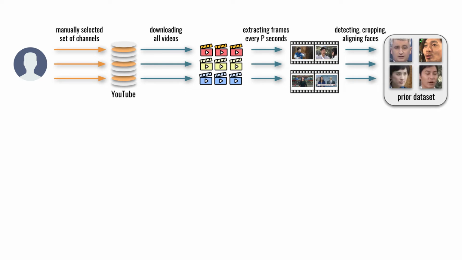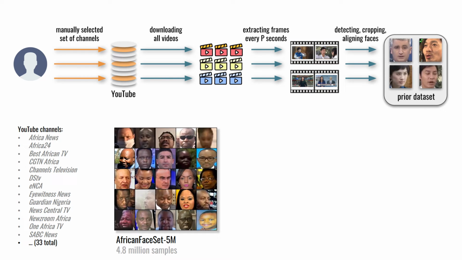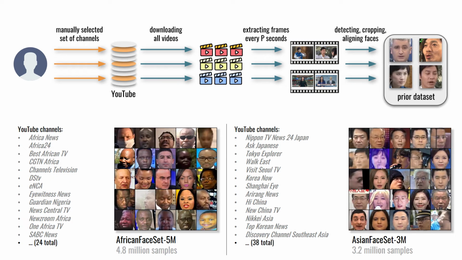The simplicity of our procedure allows us to investigate biases of face recognition, which is an important research topic. To this end, we have collected nearly 5 million African and more than 3 million East Asian faces by only selecting YouTube channels with predominantly these demographics.